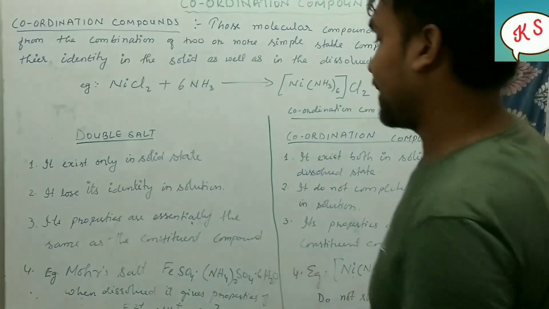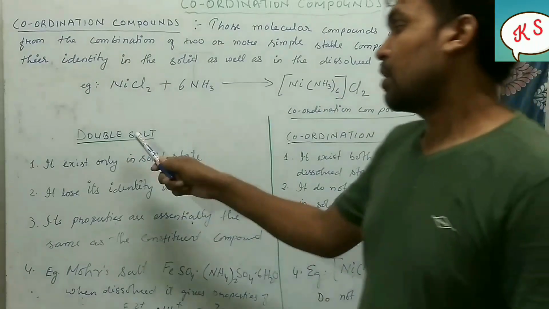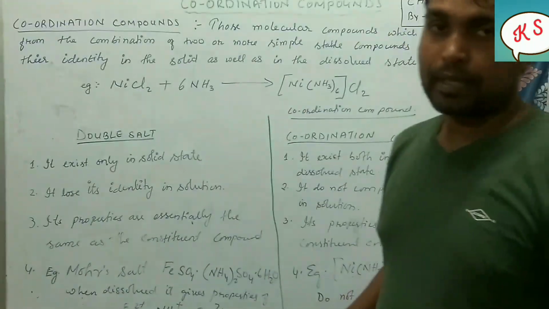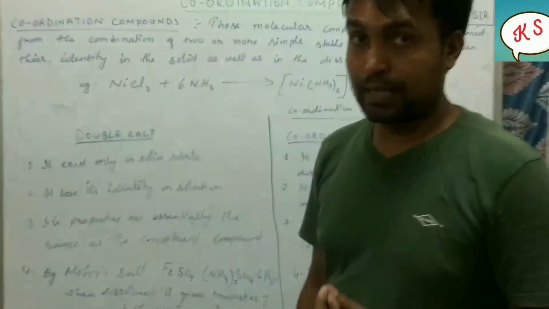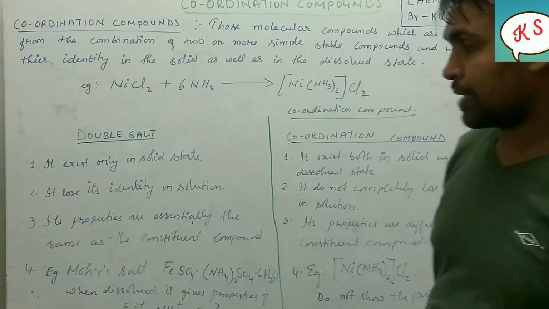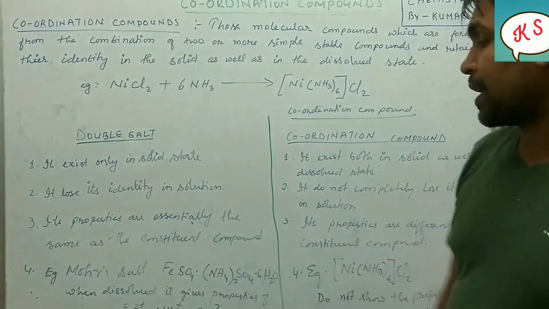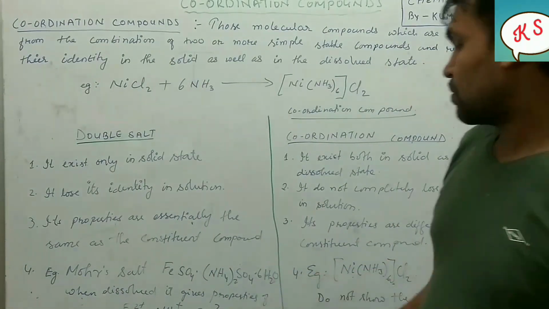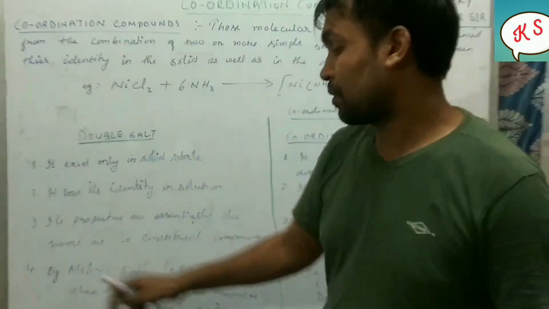Now coming to the fourth point, examples. So what is an example of a double salt? Mohr's salt. There are many examples, but the very common one is Mohr's salt. You might have studied it in class 11 also, in salt analysis. The Mohr's salt formula is FeSO4·(NH4)2SO4·6H2O. This is the molecular formula for Mohr's salt.